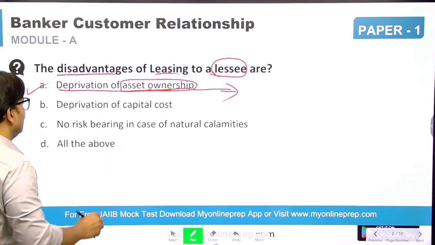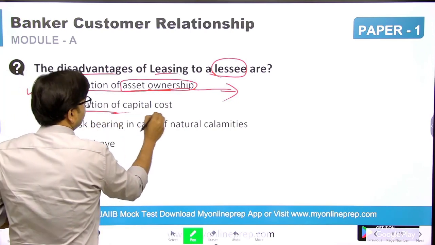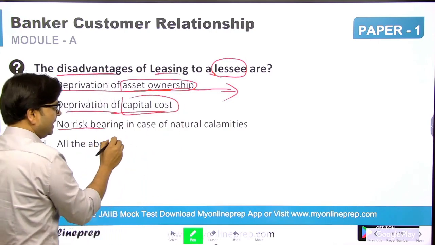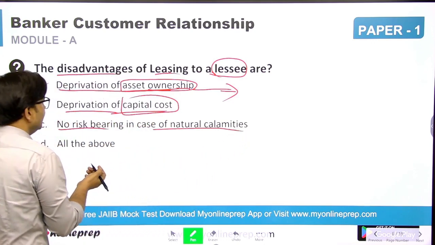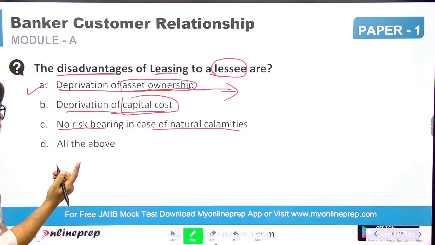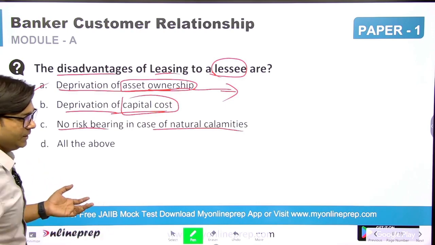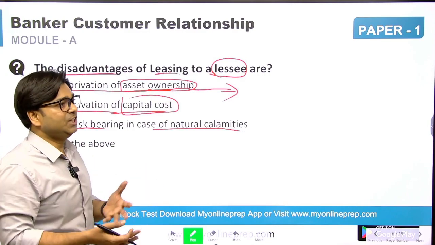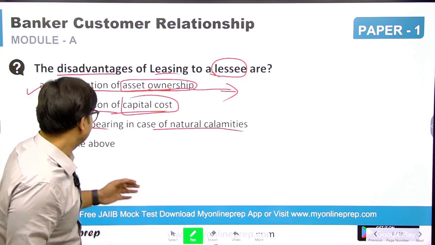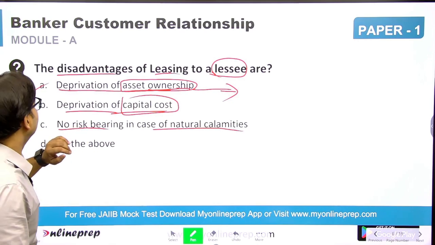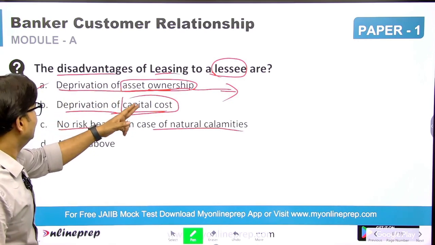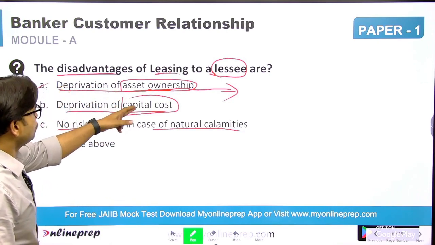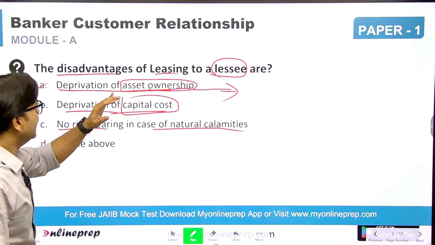Deprivation of the capital cost? Capital cost is not involved. No risk bearing in case of natural calamity? Yes, when you take any property or asset on lease and there is any natural calamity, you will not be responsible. So no risk bearing in case of natural calamity. The only disadvantage is that asset ownership does not lie with the lessee.